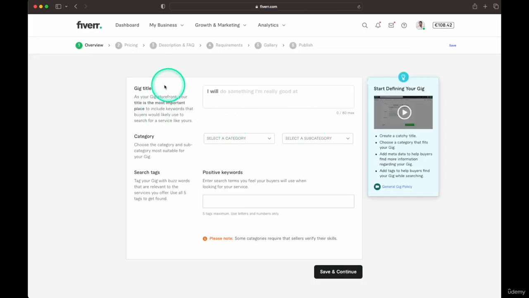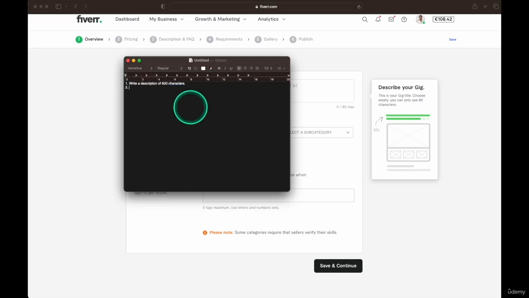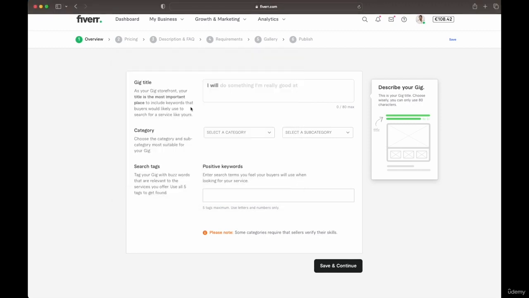Go ahead and click. And so this is where we start creating our first gig. This is the most important point of the entire project, and that's something we're going to do with Bard as well. So the next task would be to research promising gig opportunities. So we're going to use Bard to find out what we can do.